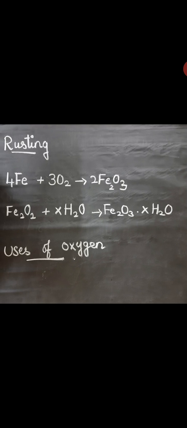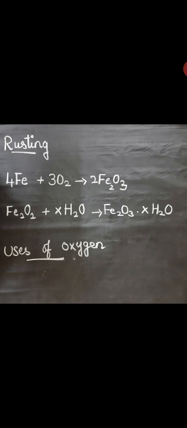For example, 4Fe plus 3O2 gives 2Fe2O3, and then Fe2O3 plus xH2O, where x is the number of water molecules, which is variable, gives Fe2O3·xH2O. Then next we can see the uses of oxygen.